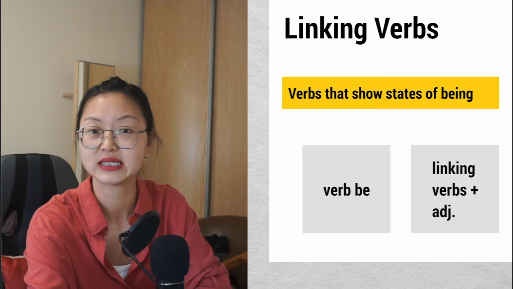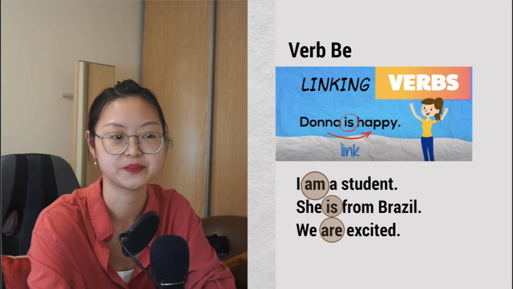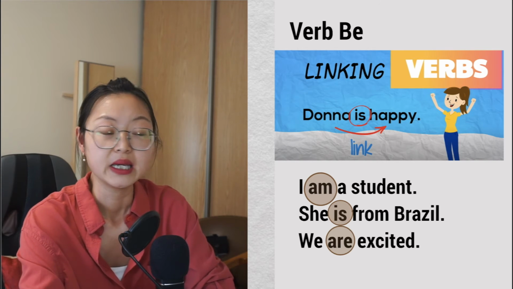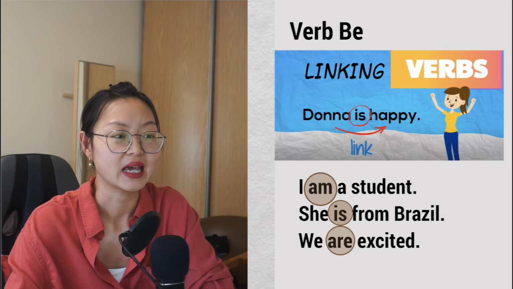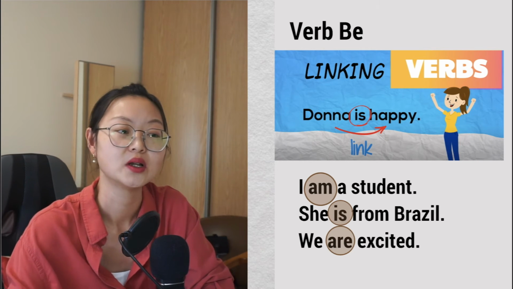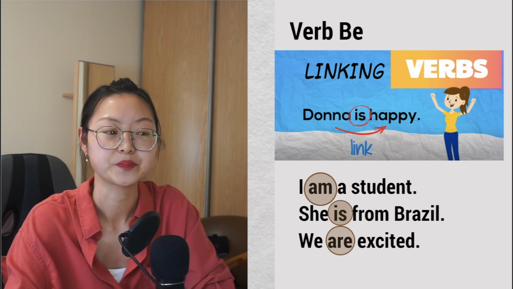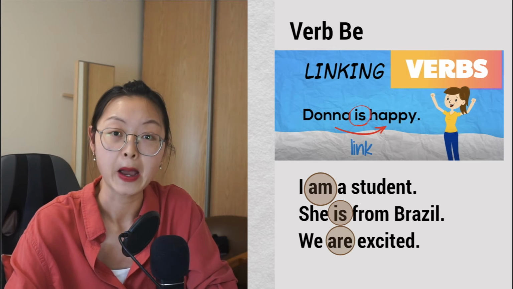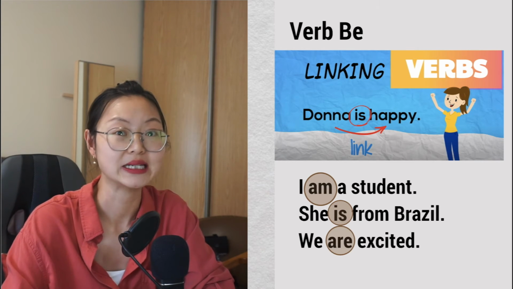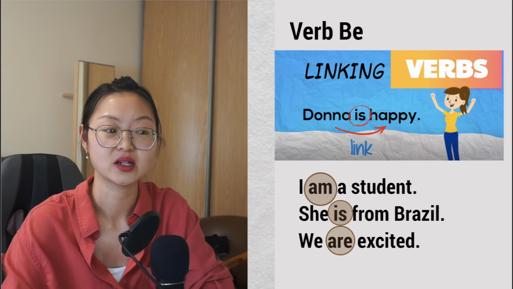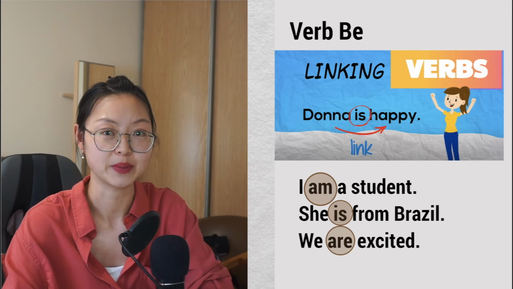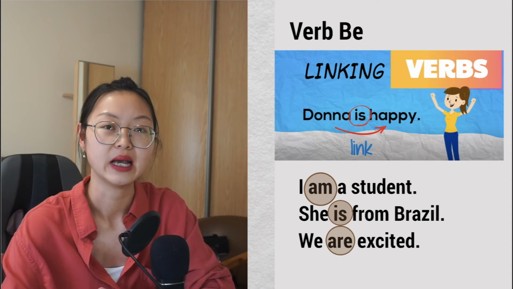So let's have a look at those verbs. Verb be, we have is, am, are, like what I said, and look at this example. Donna is happy. Is is a verb, but this verb is not an action. This verb here is to link Donna and happy. That's why we call is, am, are linking verbs.